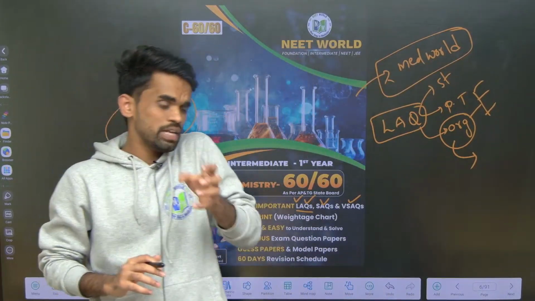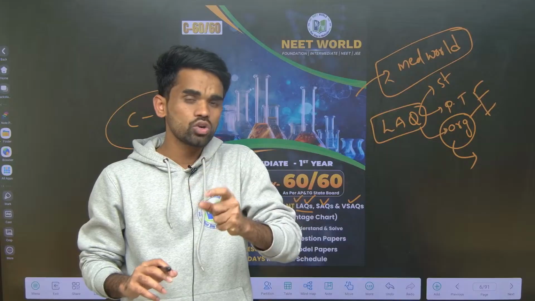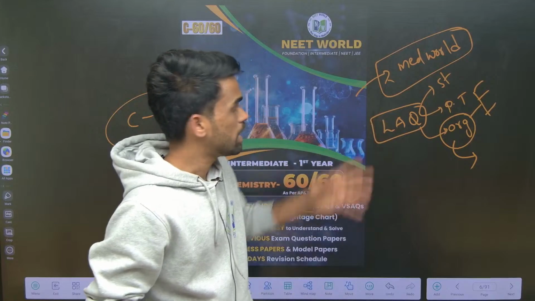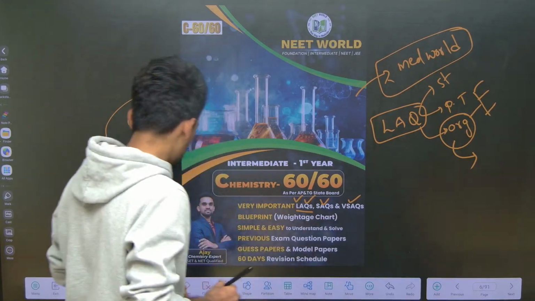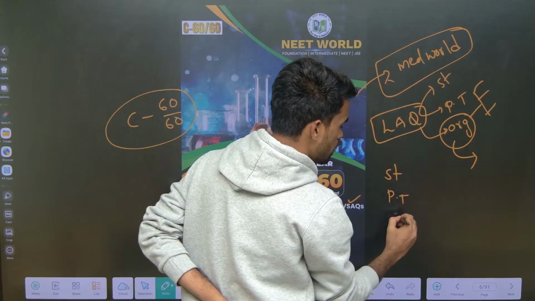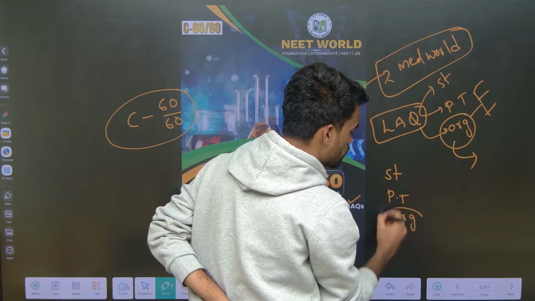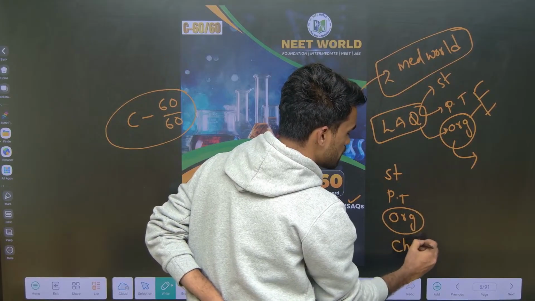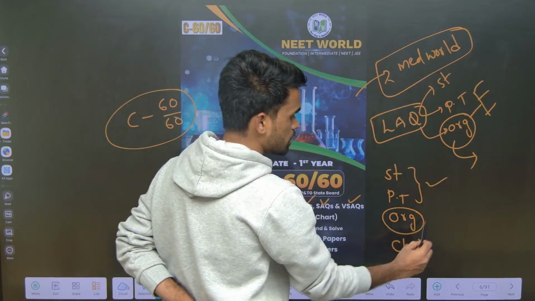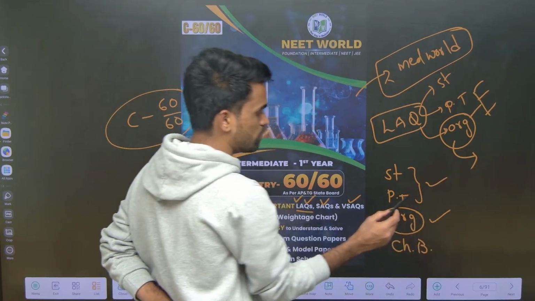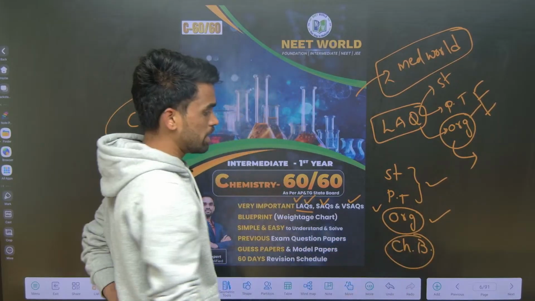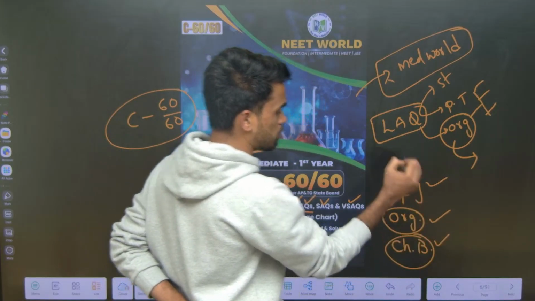Then we have very few chances to get an LAQ from chemical bonding. I hope you know the 3 chapters from which we can expect the LAQ, the 8 marks question. It can be from structure of atom, or from the periodic table, or from organic chemistry. If not from organic chemistry, then it comes from chemical bonding. We completed these 2 chapters very clearly, and today we will be ending up organic chemistry, and the next we will begin the new chapter, chemical bonding, after completing organic chemistry.